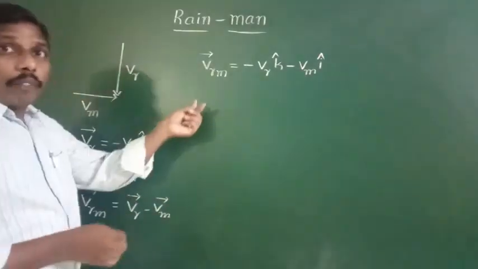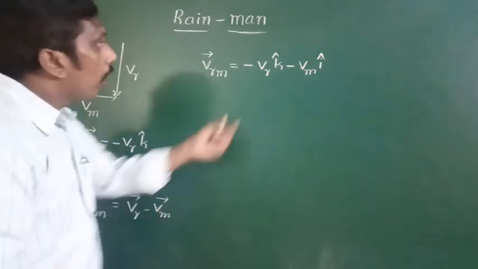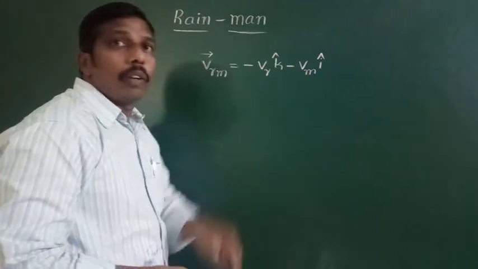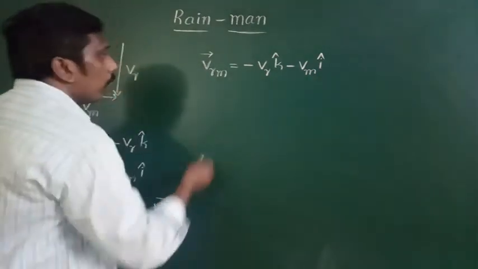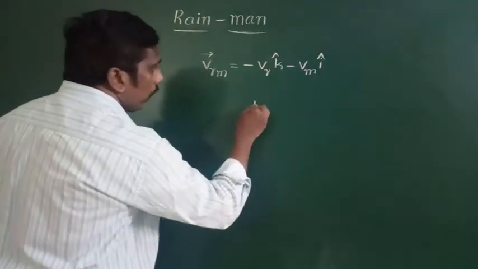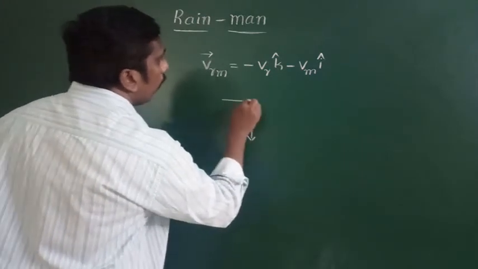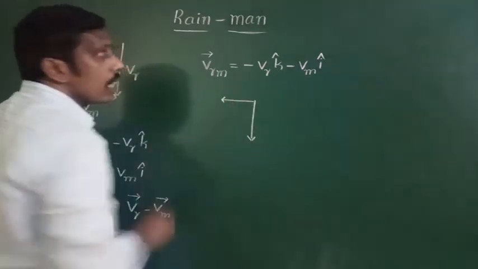The components of the velocity of the rain with respect to man are one along the vertically downward direction, and another along the negative x-axis direction.